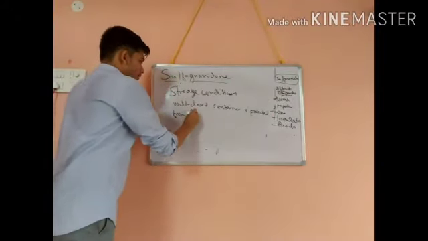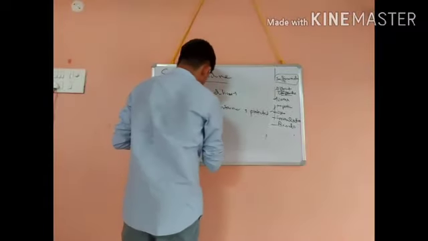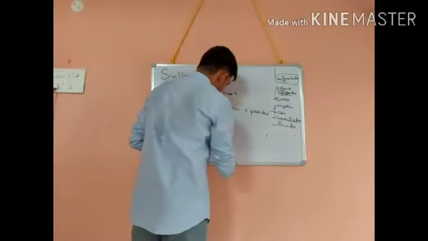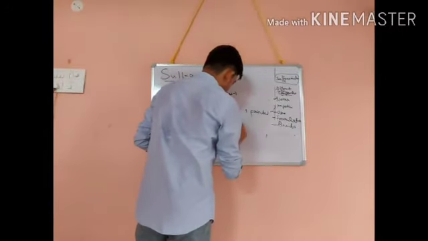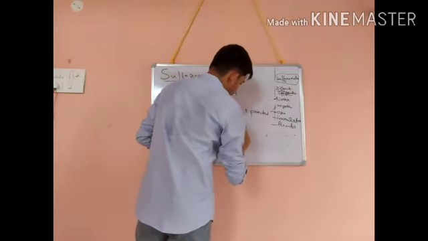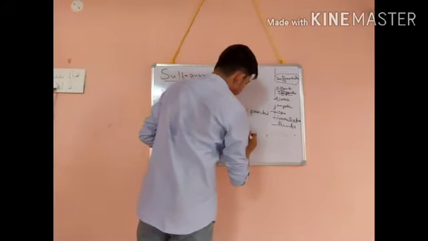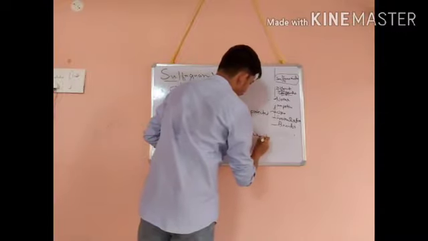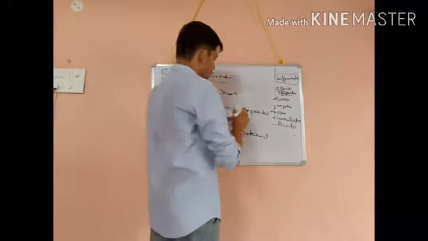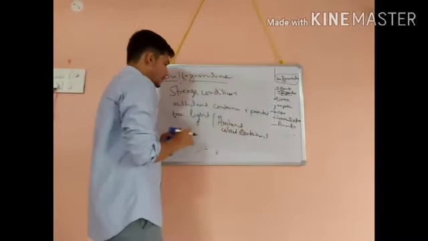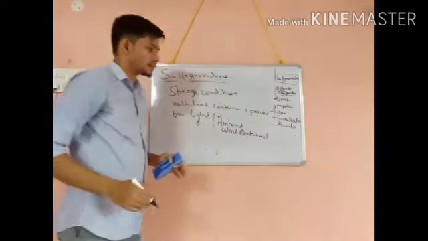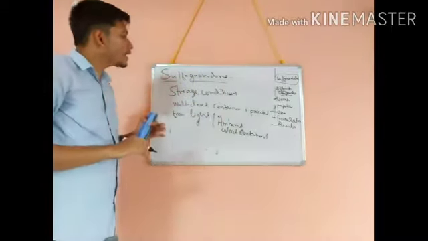Whenever there is light protection needed for any formulation, or a photoreactive product in the formulation, we have to keep it in an amber colored bottle or container so that it is protected from light degradation.